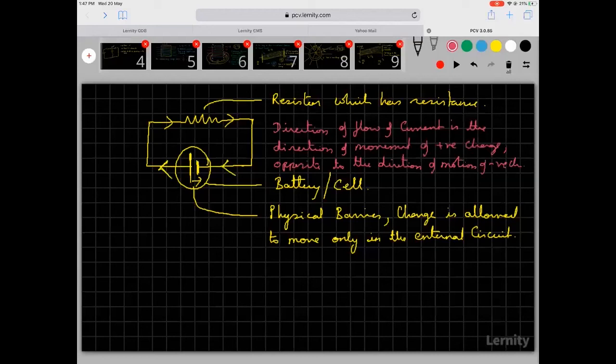The unit of current is ampere. If 1 coulomb flows past in 1 second, I call it 1 ampere. So 1 coulomb per second is ampere. Ampere is a fundamental dimension, coulomb is not. So the dimension of current is this. Now current is a scalar quantity.